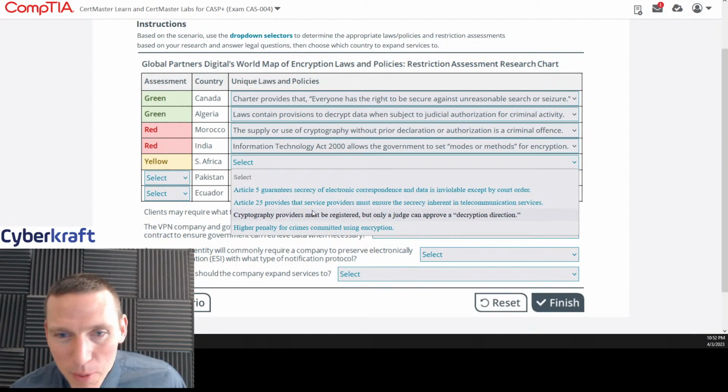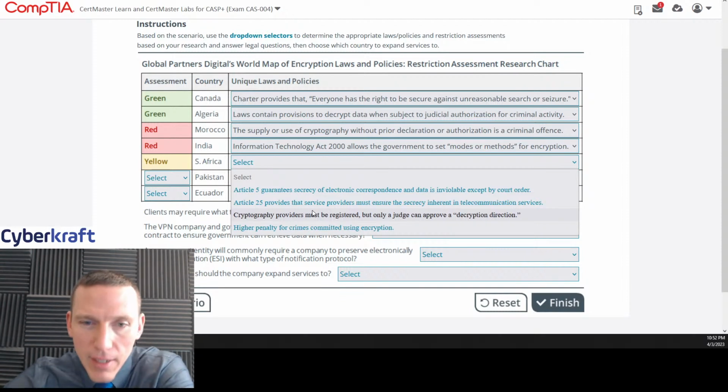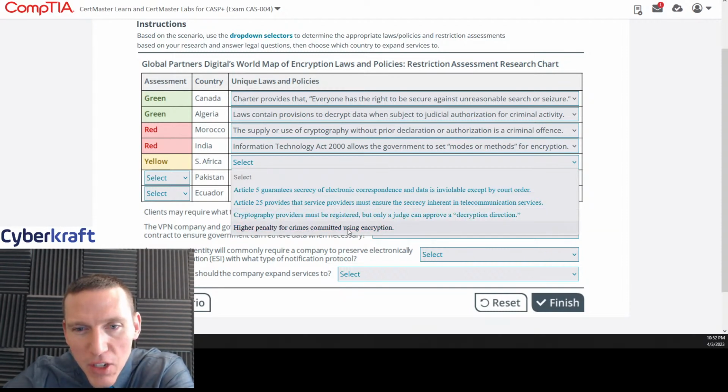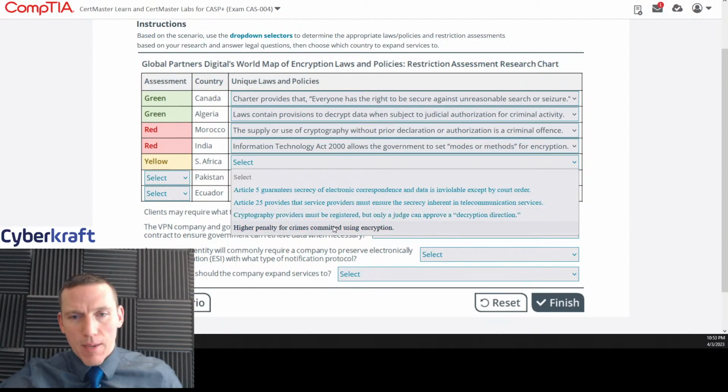Okay, cryptography providers must be registered, but only a judge can approve a decryption direction. That's intriguing. Higher penalty for crimes committed using encryption. It's pretty basic, it could be either one of these. Anybody have any thoughts? Now this is a 50-50, I would say. I don't think it's this one. I don't think it's this one. Let's go with this one.